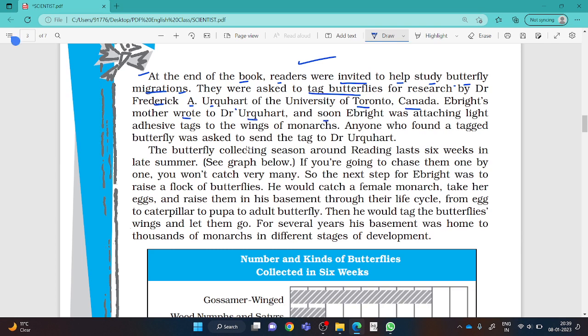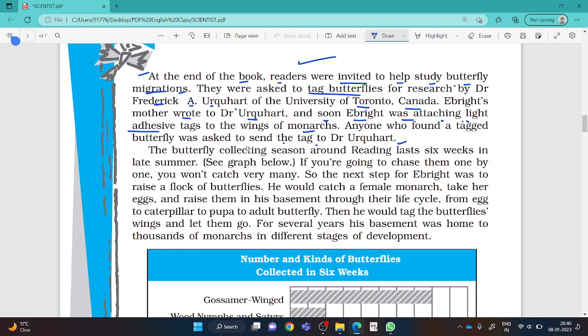Urquhart, and soon Ebright was attaching light adhesive. Adhesive means a sticky tag, attached to the wings of monarchs. Anyone who found a tagged butterfly was asked to send the tag to Dr. Urquhart.